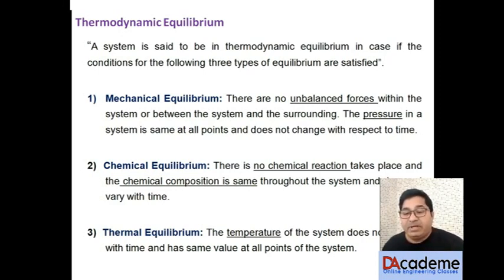In the absence of chemical reaction, when chemical composition is uniform throughout the system, the system is in chemical equilibrium. And when the temperature of the system does not change with respect to time and has the same value throughout the system, we call our system in thermal equilibrium. When all three conditions are met, we can call our system in thermodynamic equilibrium. So this was all about today's definition of thermodynamics and types of thermodynamic system.